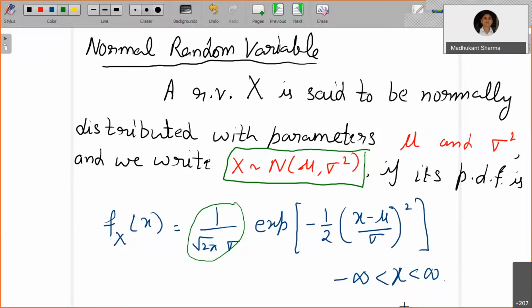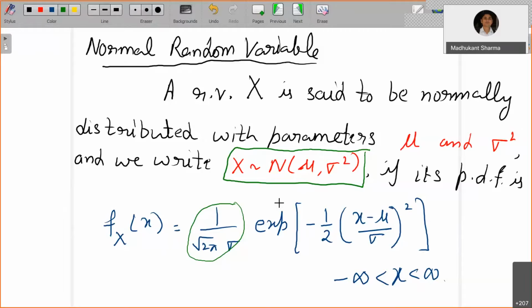Fortunately, you will have a table, called the normal table, where some of the necessary values are mentioned. That will also be provided during the quiz if it is required, or we will mention separately what the possible values will be.